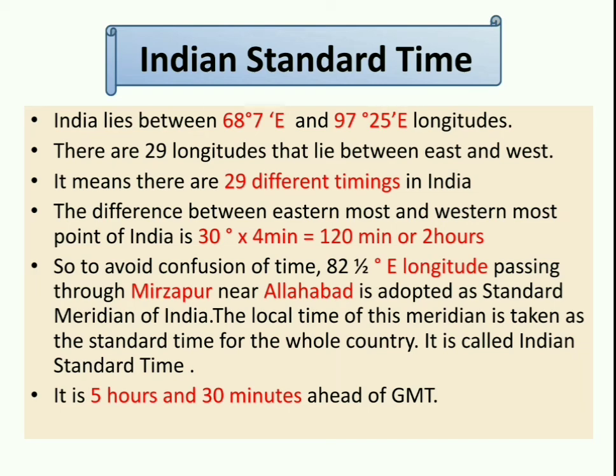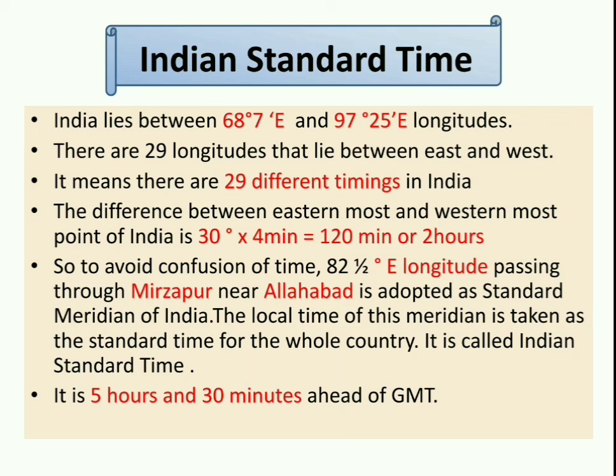That means if it is 12 noon at the Greenwich Meridian, which passes through London, what will be the time in India? The time in India will be 12 plus, because India lies in the east, 82.5 degree east meridian.